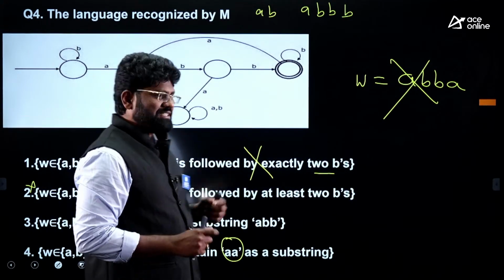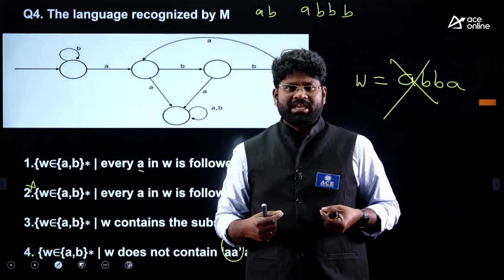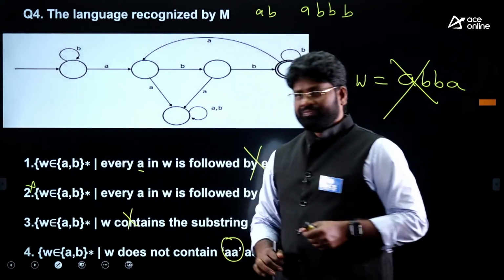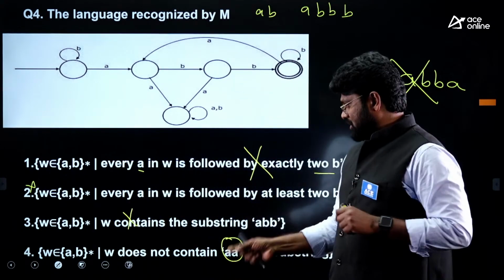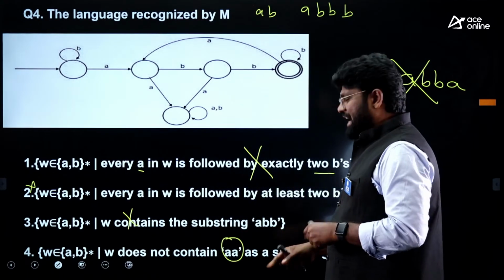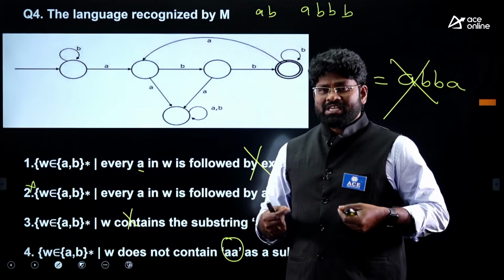As for statement number 3, you mentioned all the strings containing the substring ABB are accepted, but that is a false statement. This fails. Come back to the fourth one: W does not contain AA as a substring.